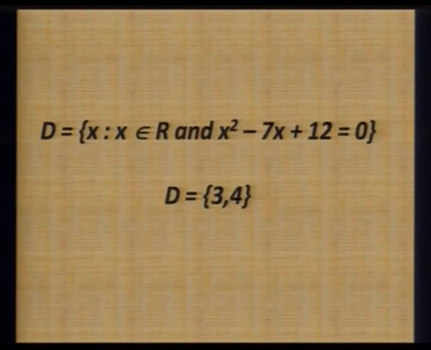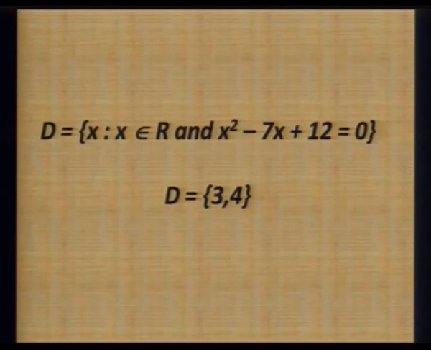So the elements I find in set D are 3 and 4. If all members of the collection are 3 and 4, how do we write it in roster form? In roster form, I list down 3 and 4, separate them by a comma, enclose them in curly brackets, and the set is represented in roster form, which is D equal to {3, 4}.